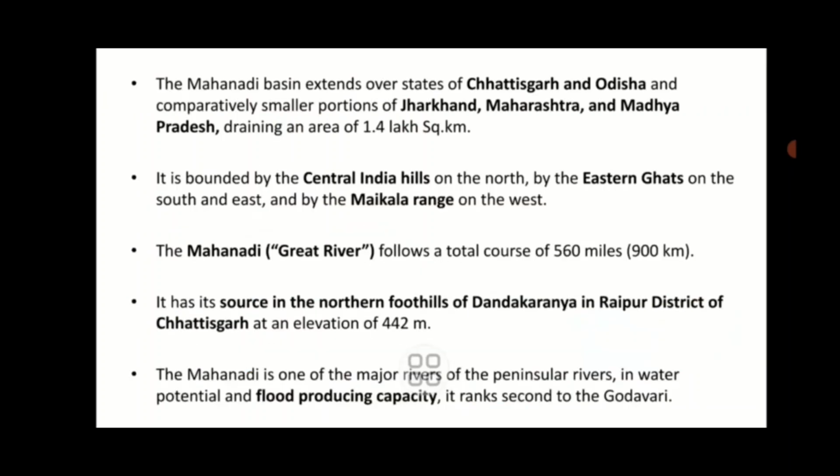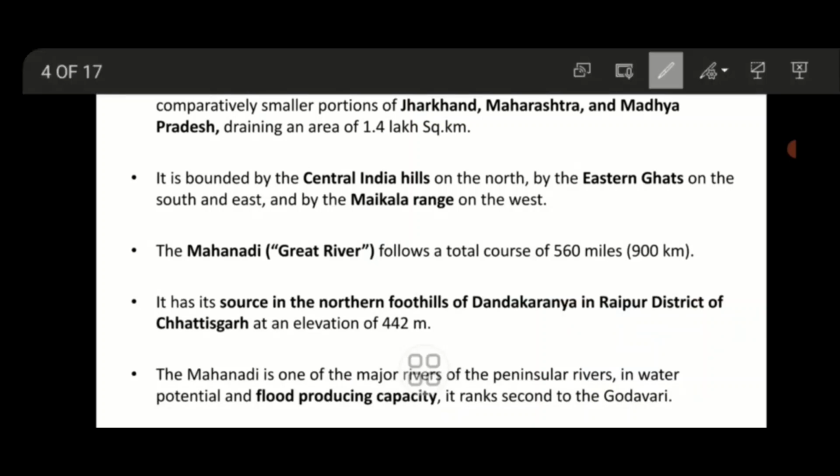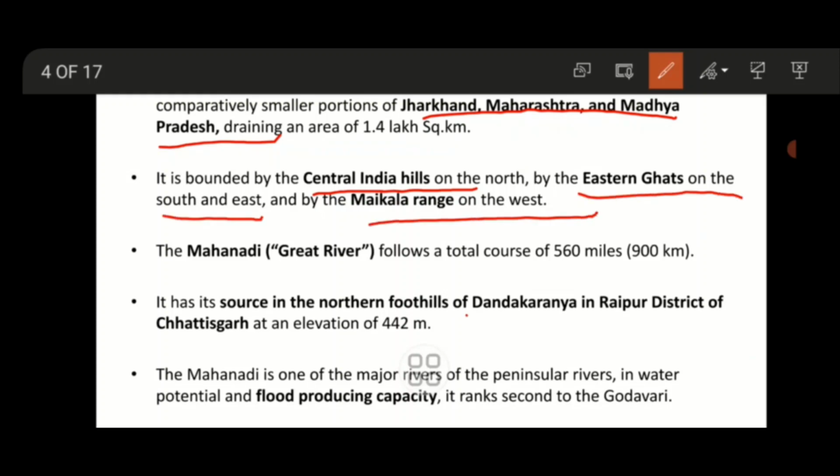Okay, and then the Mahanadi basin extends over the states of Chhattisgarh, Odisha, and some small portion in Jharkhand, Maharashtra, and Madhya Pradesh. It is bounded by the central India hills on the north and the Eastern Ghats on the south and east, and the Maikala range on the west. And it has its source in the northern foothills of Dandakaranya in Raipur district of Chhattisgarh.